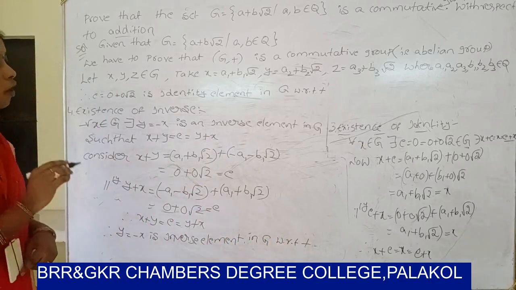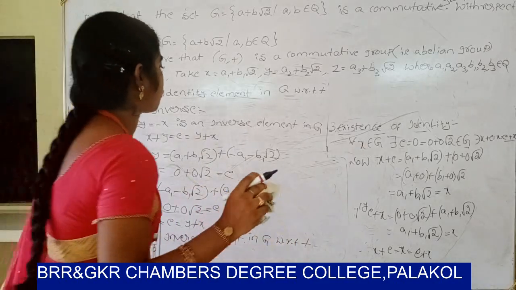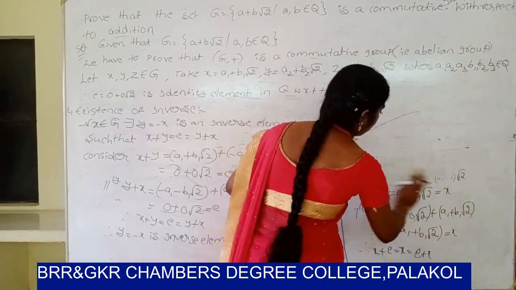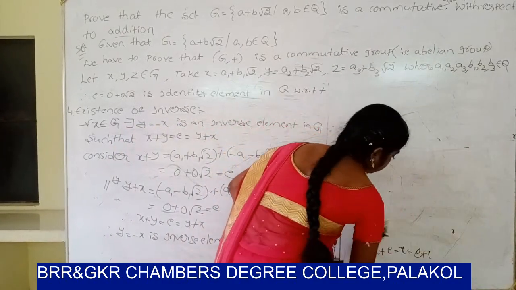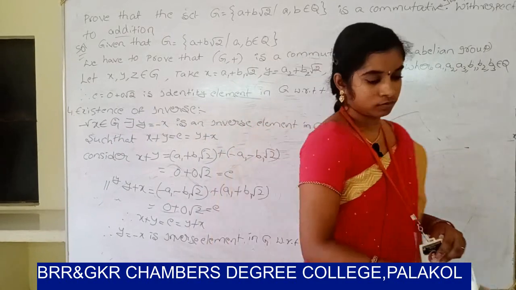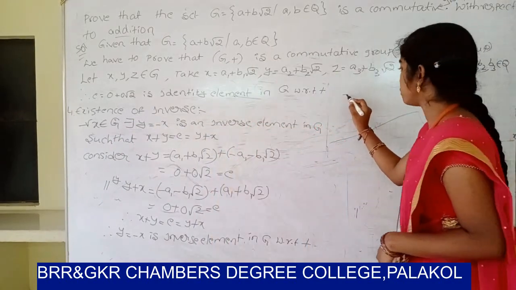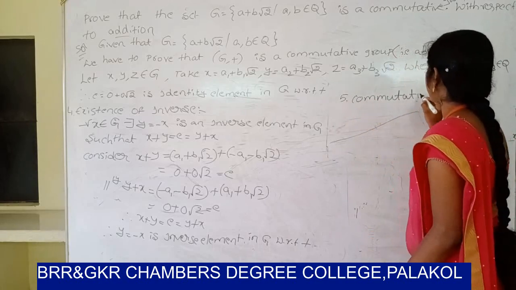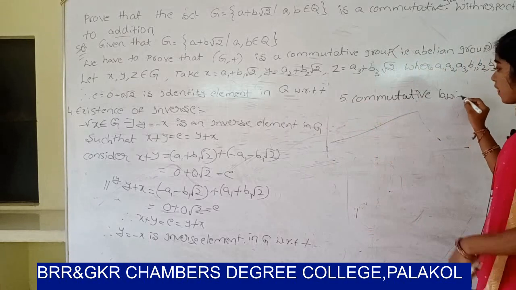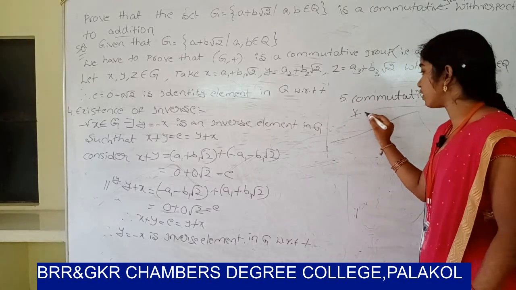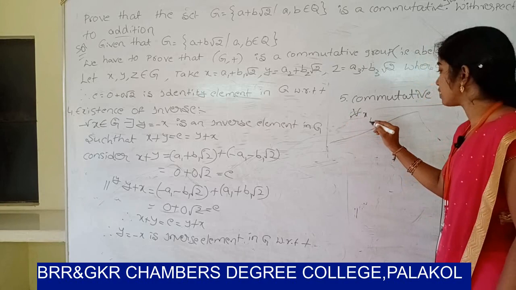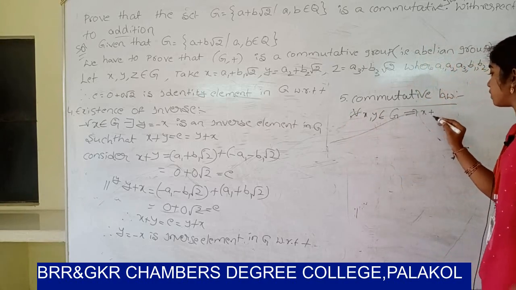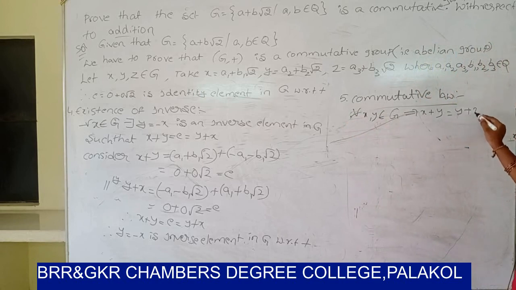So next, commutative group. One more property we have to prove, the fifth property, the commutative law. In general, for all x, y belongs to Z, x plus y equals y plus x.